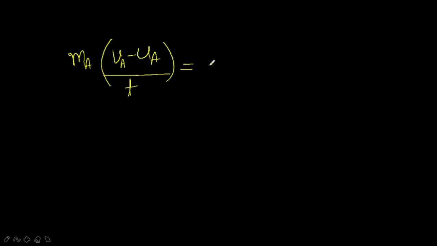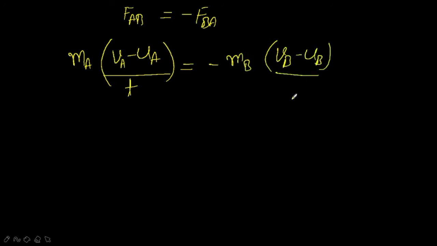That is MA into (VA minus UA) divided by T, which is equal to minus, because FAB is equal to minus FBA. So minus, what is FBA? That is MB into (VB minus UB) divided by T.